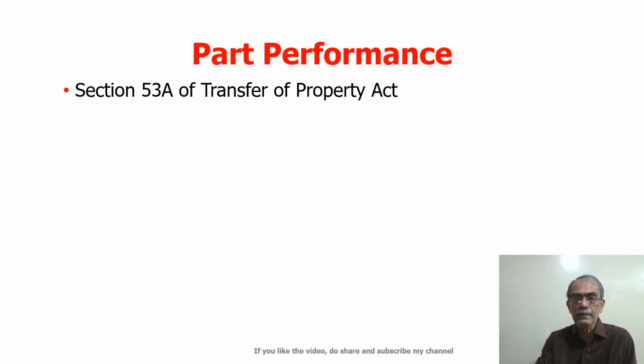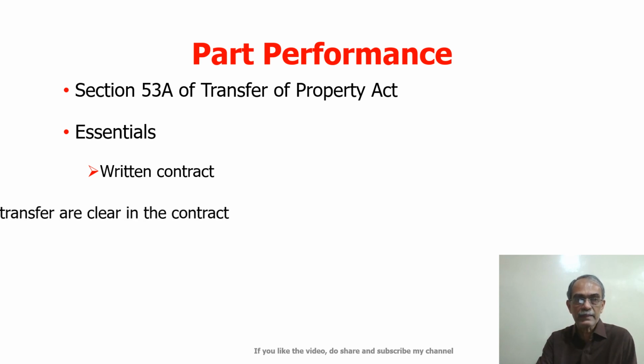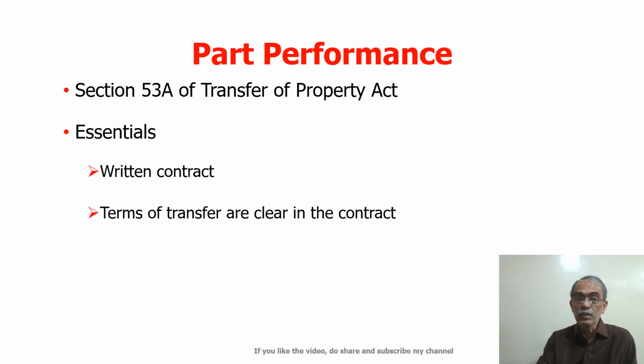For this, certain conditions are necessary. First, there should be a written contract. That means the terms of the contract must be reduced to writing, and the terms of transfer are clearly mentioned in the contract.